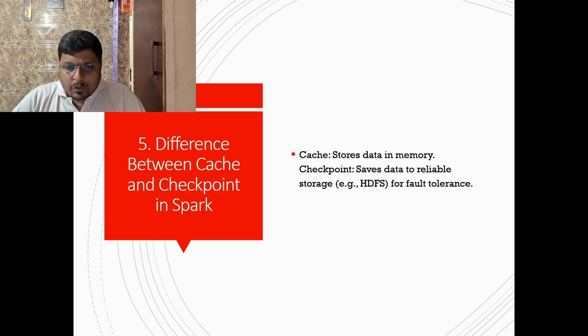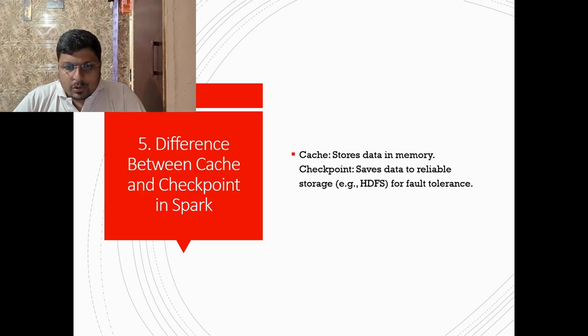Fifth question: difference between cache and checkpoint in Spark. Cache simply stores data in memory. Checkpoint saves data in reliable storage like HDFS for fault tolerance. If I apply cache, it is fault tolerant and we can recover anything. But when creating a checkpoint and storing the data in a different location, the lineage is lost. Lineage is not lost with cache, but with checkpoint it is lost.